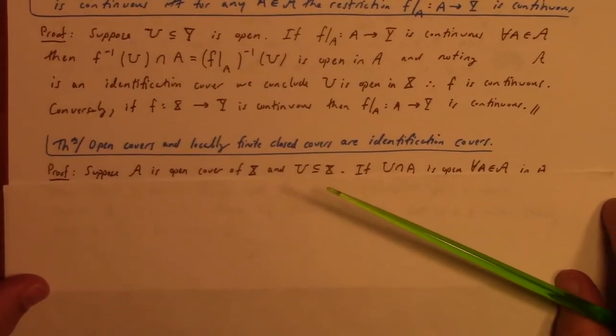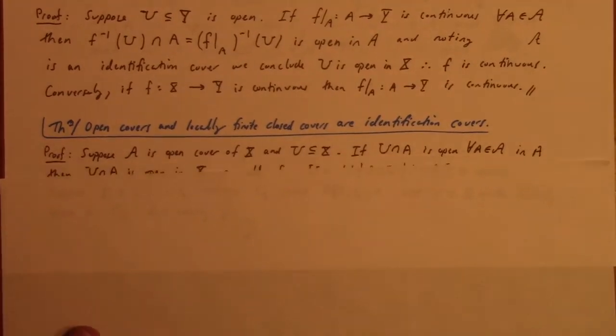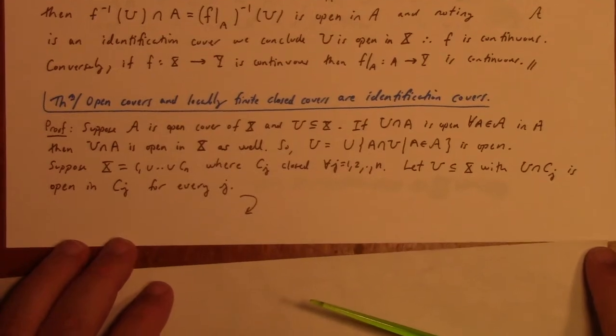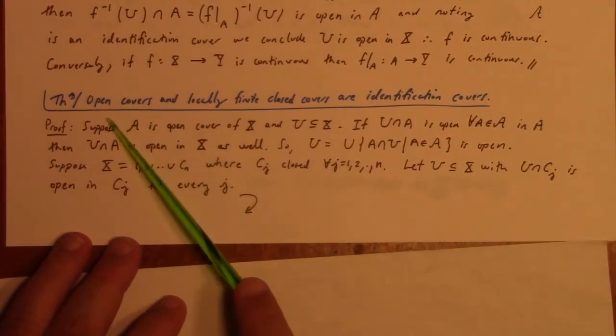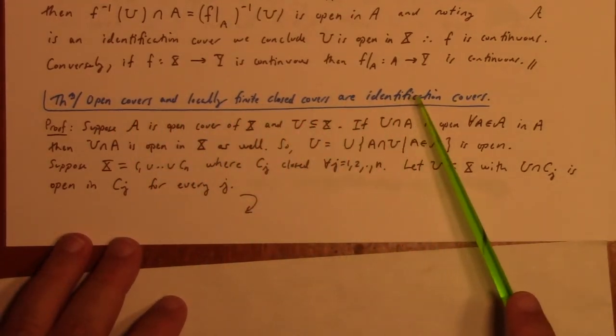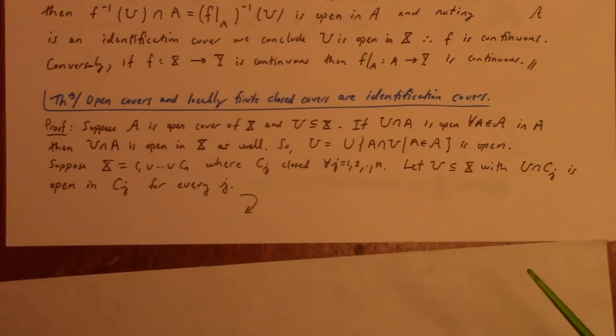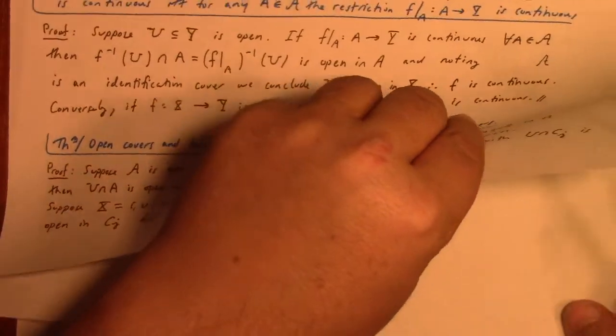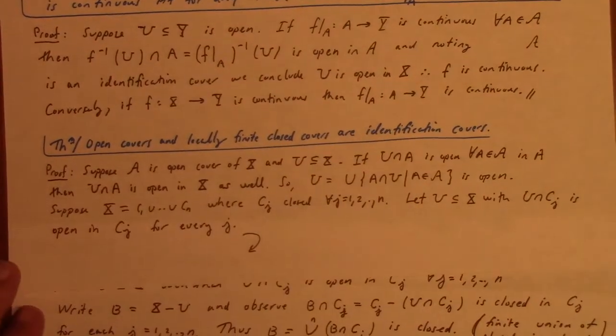Next up here, let's scooch this up a bit. All right, so open covers and locally finite closed covers are identification covers. Let me try to see if I can get it all.